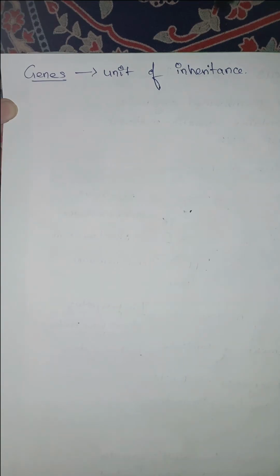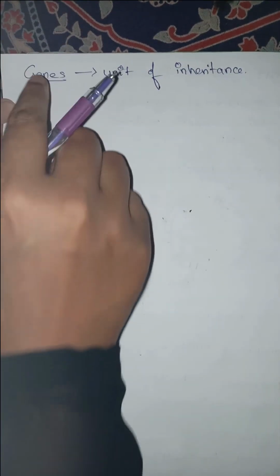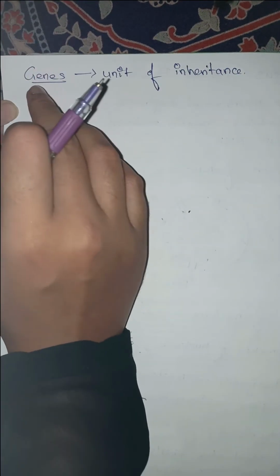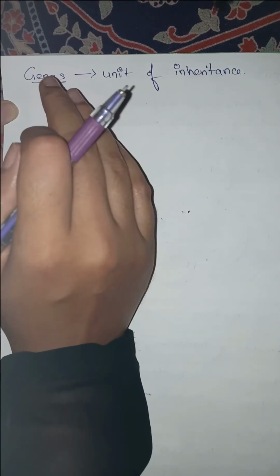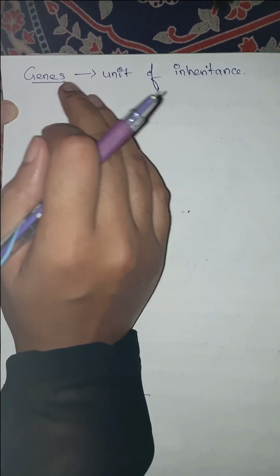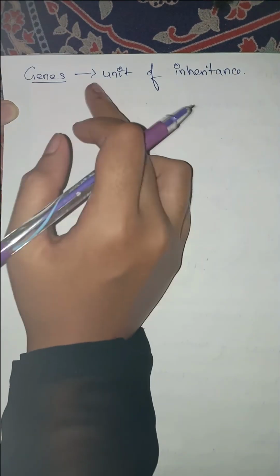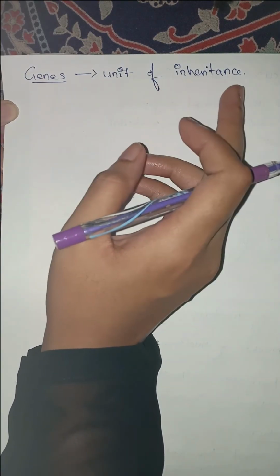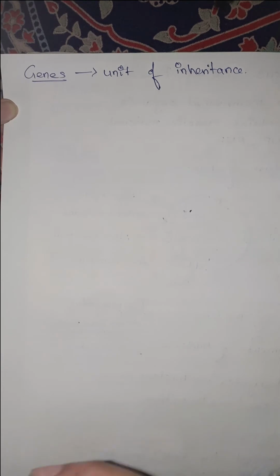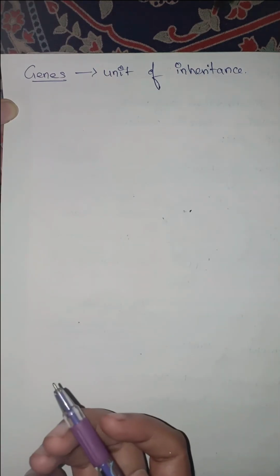You have the whole complete message of how you are going to look, what functions are to be done, which hormones, which glands, and everything are to be made. Everything is controlled by these genes. So therefore they are called the unit of inheritance. I hope you have understood why the genes are called the unit of inheritance.